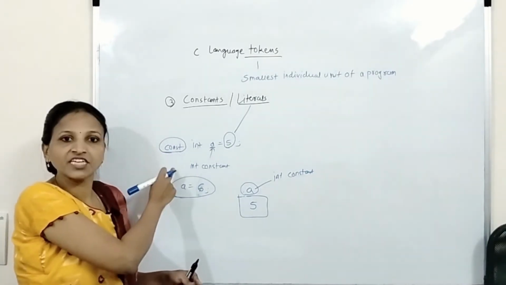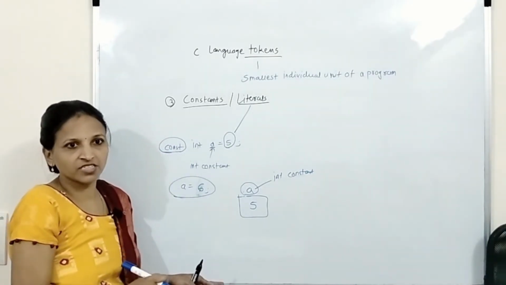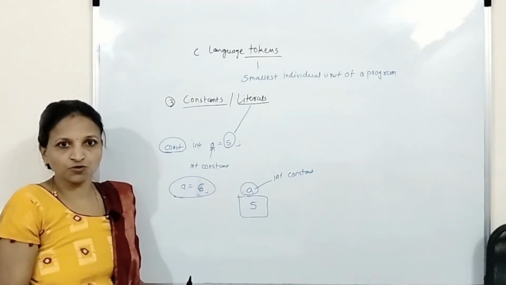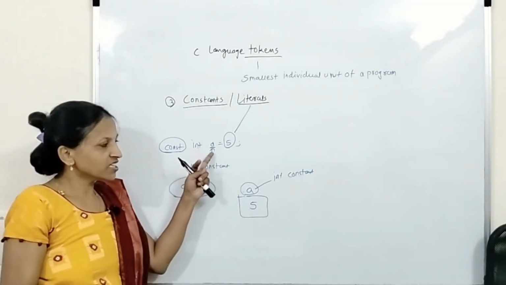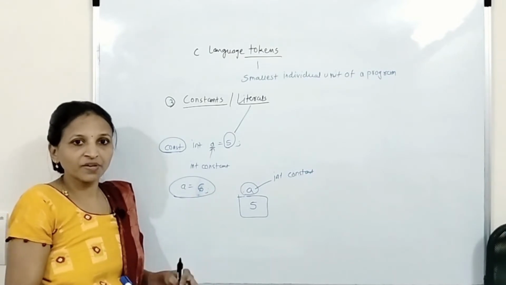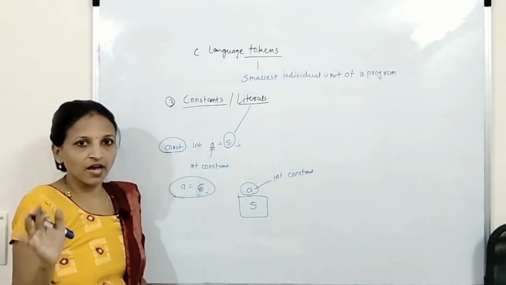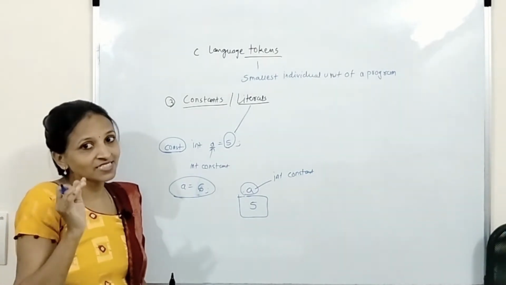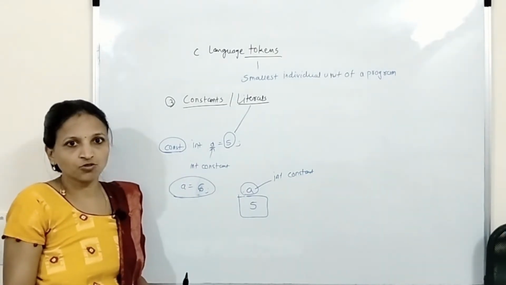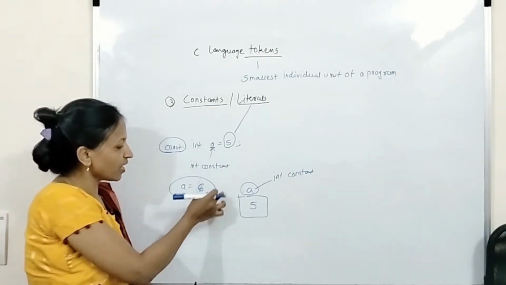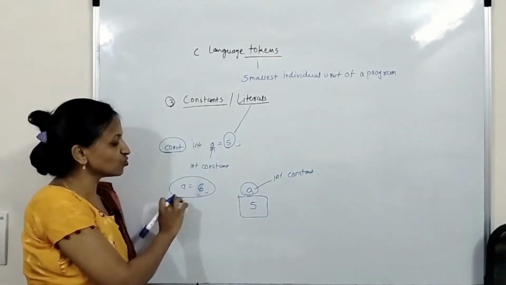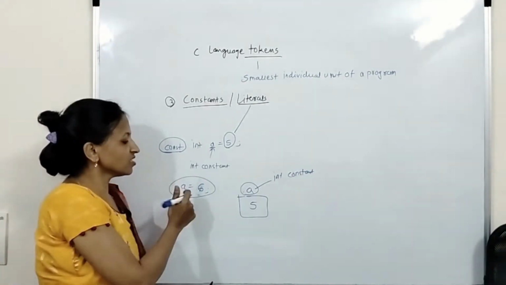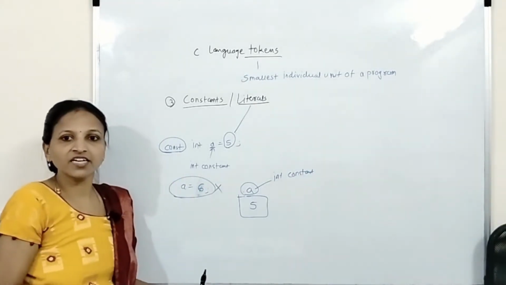This is actually a keyword, predefined by the language. Here the value of A cannot be changed throughout the program execution. This const indicates that A will remain fixed in the program. You can use A, but its value will always be 5 throughout the program. If I try to change the value of A using the assignment operator, this is not allowed. Here you will get an error.